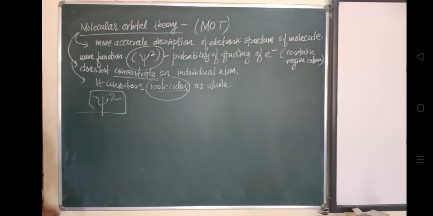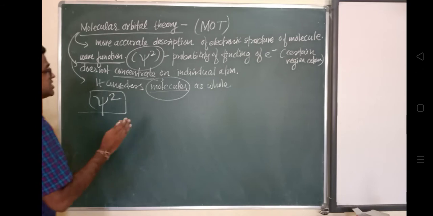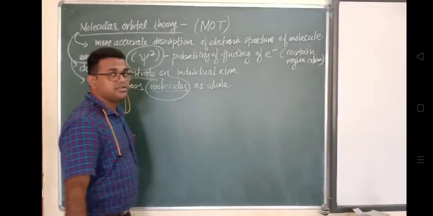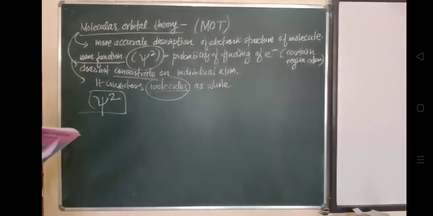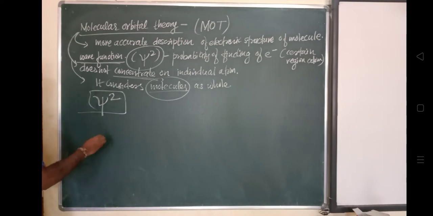Like atomic orbitals, molecular orbitals have energy levels. As we said for atomic orbitals, each has a particular energy level. In the same way, molecular orbitals have energy levels and a definite shape. We will see how they have a definite shape and a particular energy level.